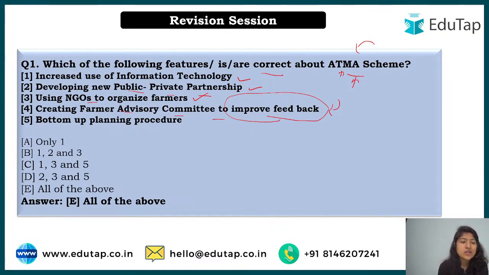And lastly, about the bottom up planning procedure. What is bottom up planning? It basically means to have planning at each and every level, be it at village level, at rural level, right, at your district level, state level. So bottom up planning means at every level. So therefore herein the answer is option number E, that is all of the above. I hope now this is clear to you all.